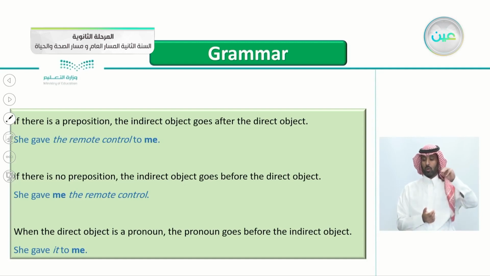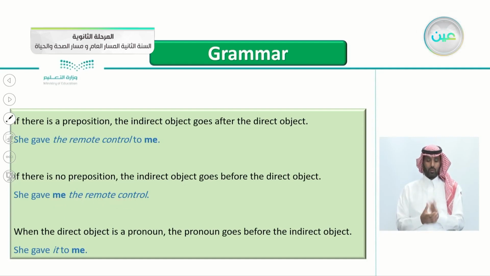If there is no preposition, if the sentence has no preposition, then the indirect object goes before the direct object. For the example here, she gave me the remote control. She gave me the remote control. So me here is the indirect object and the remote control is the direct object.